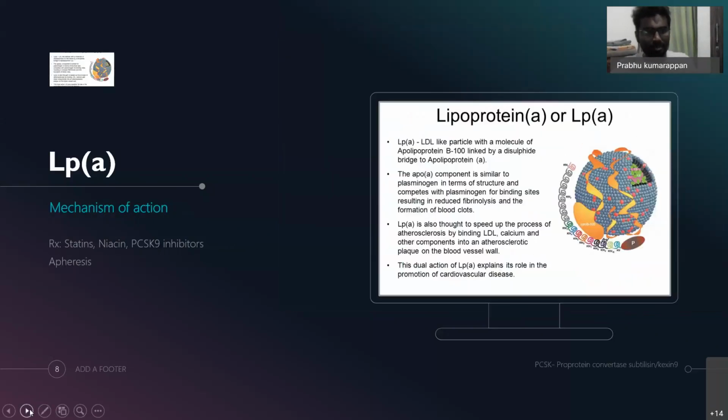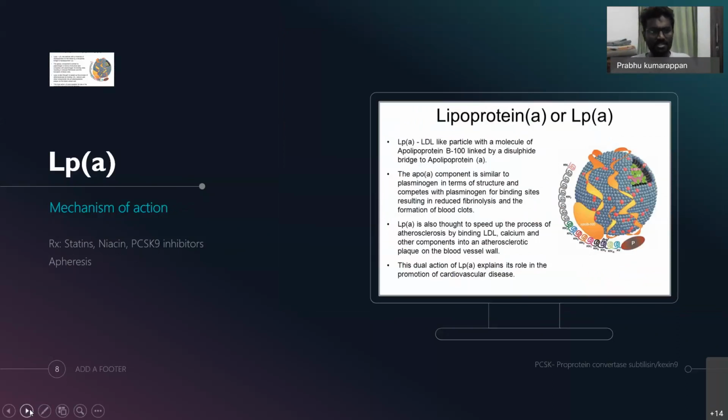As for the mechanism of action, as I have already explained, we can see in the second paragraph, the ApoA component is similar to plasminogen in terms of structure, and hence it competes with plasminogen for the binding sites, resulting in reduced fibrinolysis and formation of blood clots.